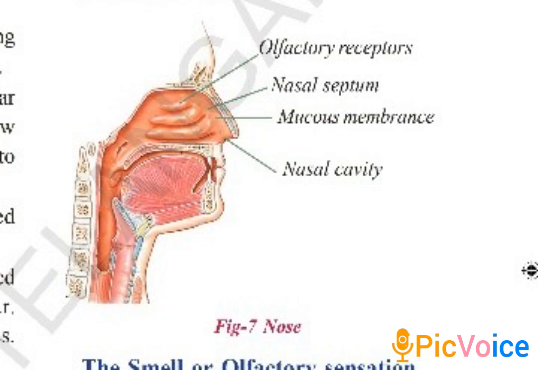The nasal cavity consists of a mucous membrane which keeps the inner lining of the nose wet. And there are also small hairs in the nose in order to prevent dust particles from getting into the lungs.